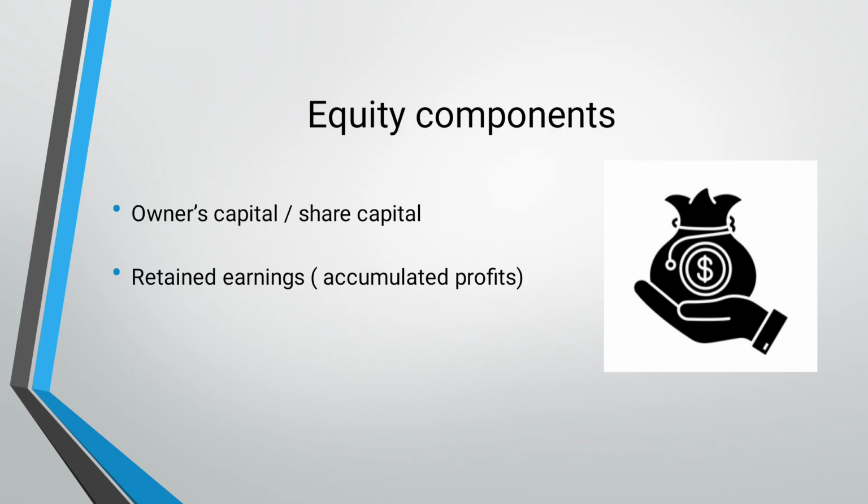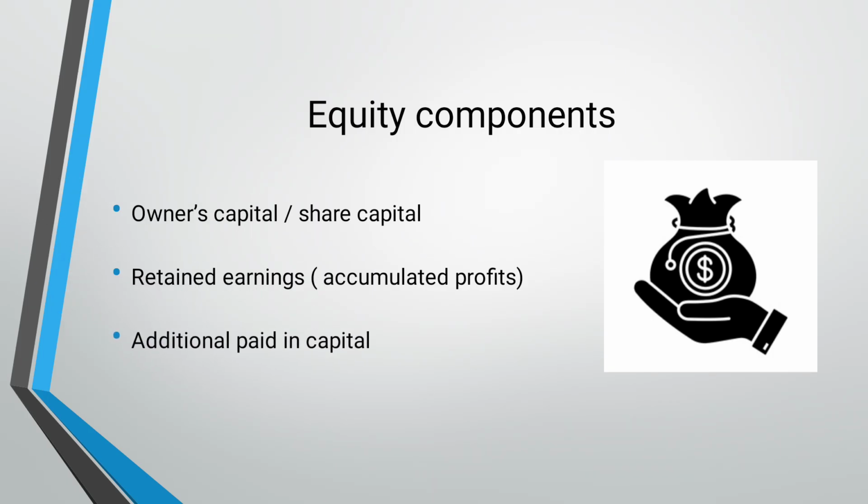So when we add these retained earnings, which are the profits, our owner's capital increases, and in the years of loss we deduct the loss in the retained earnings section from the owner's capital. So the owner's capital, after the deduction, becomes less, so that is the decrease in the value of the owner's capital. So after the owner's capital we add retained earnings in it.